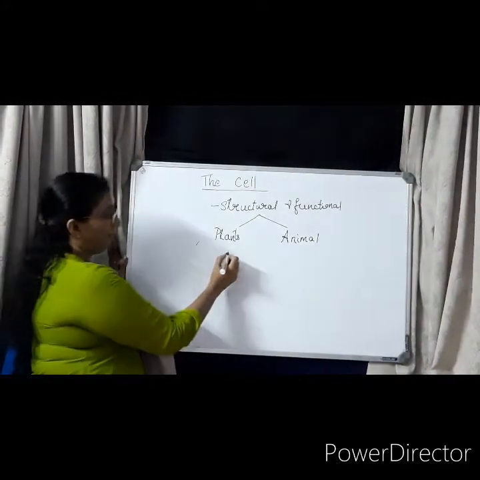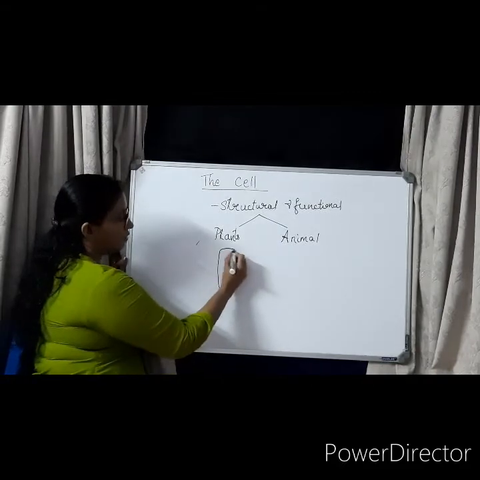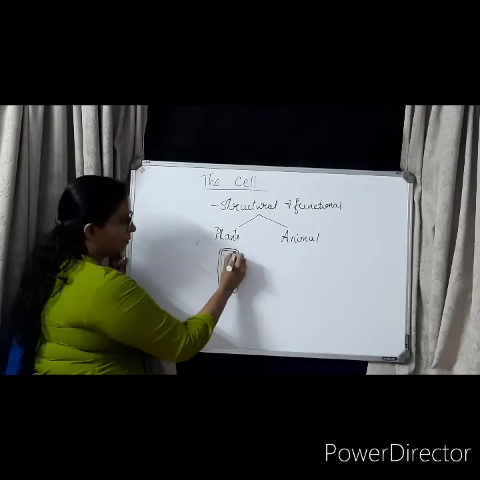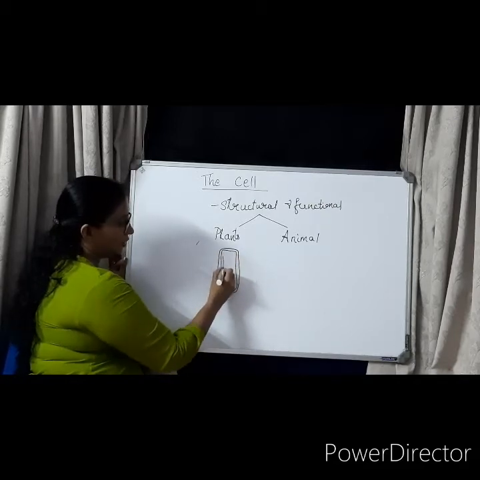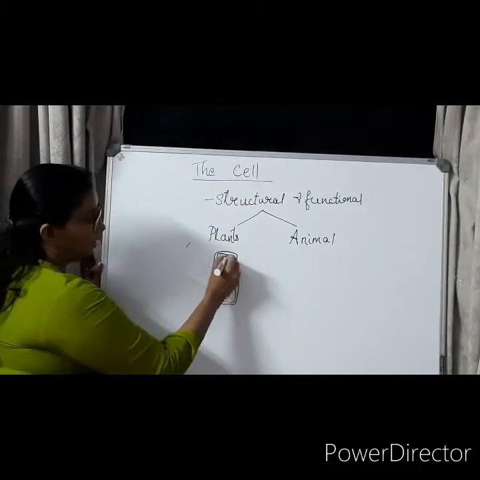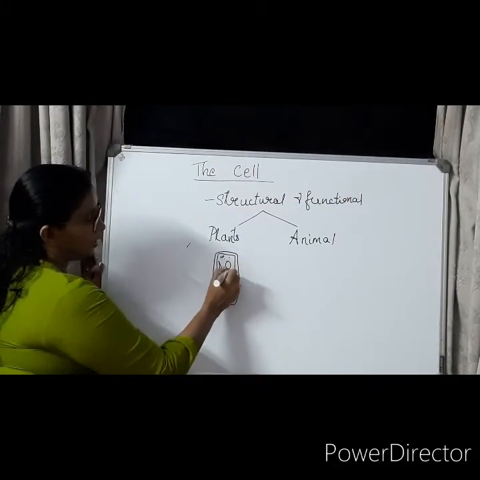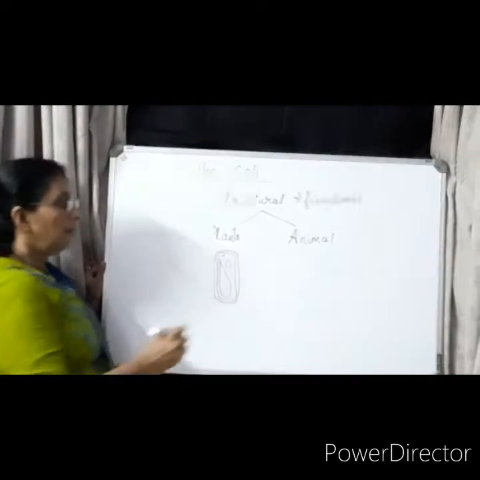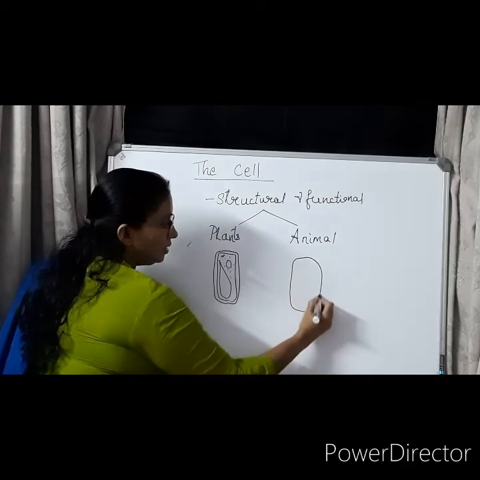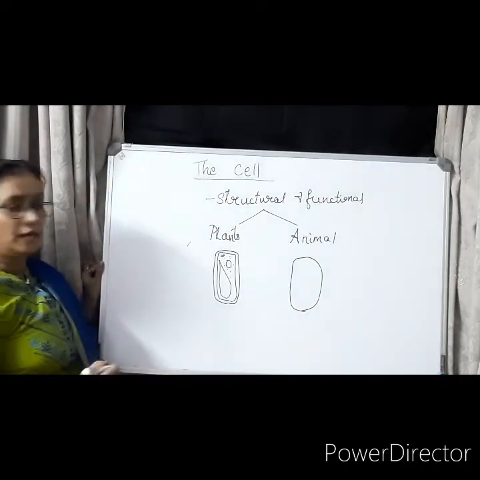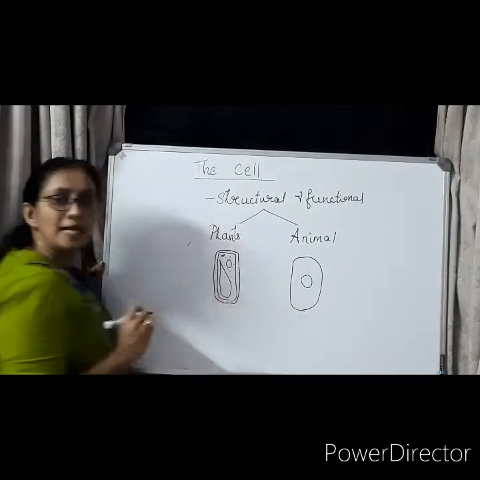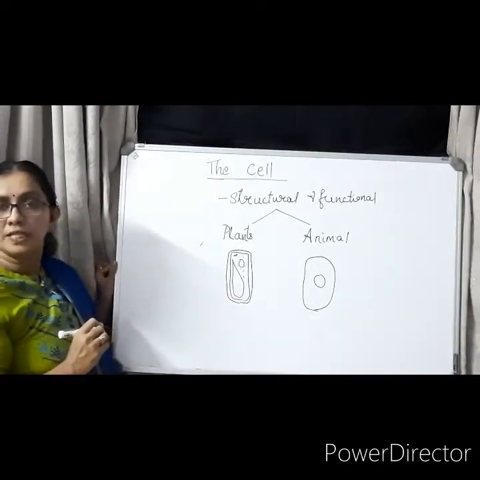A plant cell has a cell wall, which is made up of cellulose. Inside the cell wall there is a cell membrane, a vacuole, a nucleus and chloroplasts, and many other organelles. An animal cell does not have a cell wall. It has a nucleus in the center and many cell organelles. What are the different cell organelles?